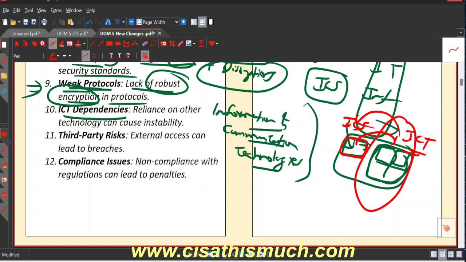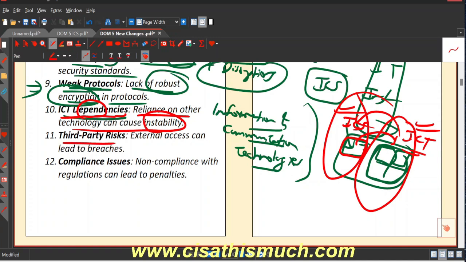If any hardware system fails, or there is a network failure in ICT, even your ICS will become inoperable, and then the impact can be huge. So basically, your ICS can have ICT dependencies, and reliance on other technology can cause instability.